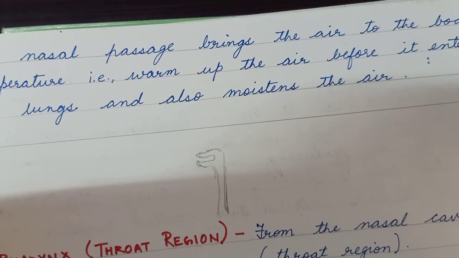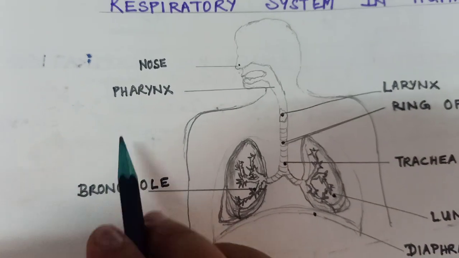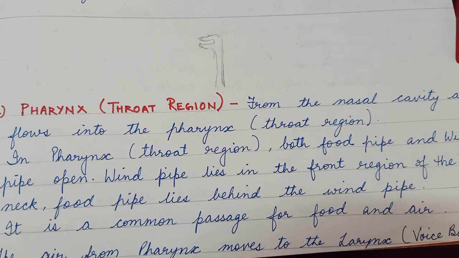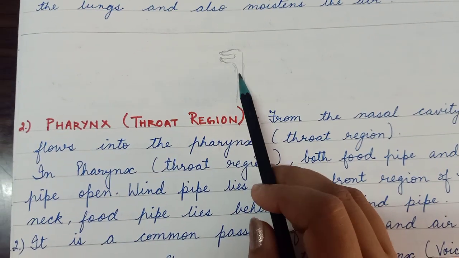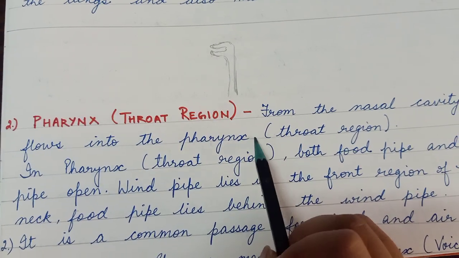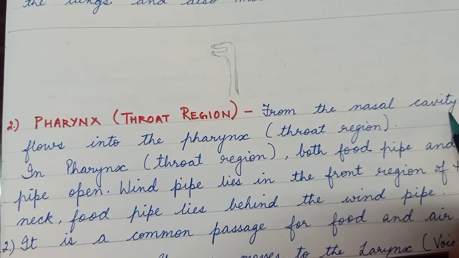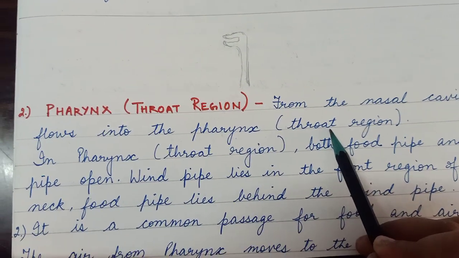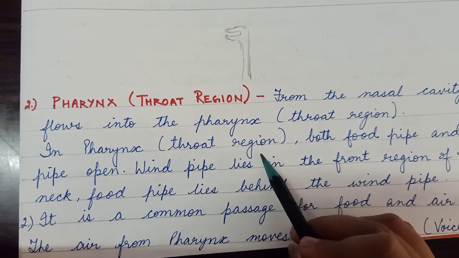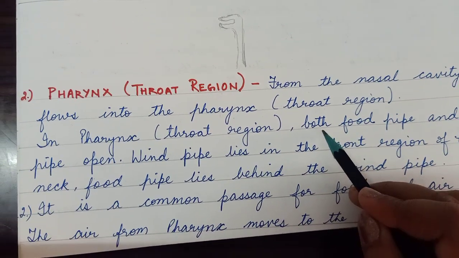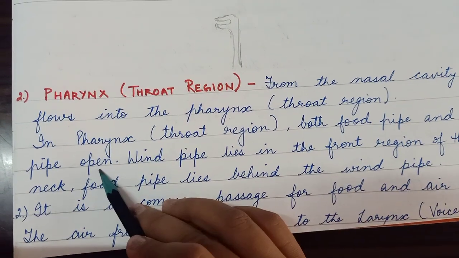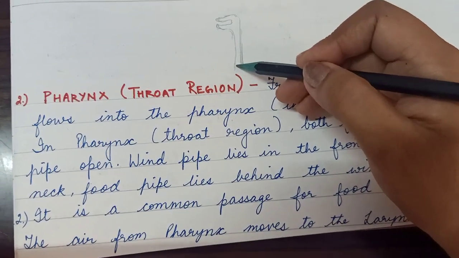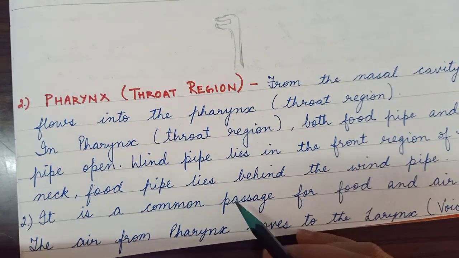Now we see the second organ. The second organ is the pharynx. Now we see the function of the pharynx. This throat region is known as the pharynx, and from the nasal cavity, air flows into the pharynx or throat region. Then in the pharynx, both the food pipe and windpipe open. In this pharynx, both the pipes are there, the food pipe as well as the windpipe.